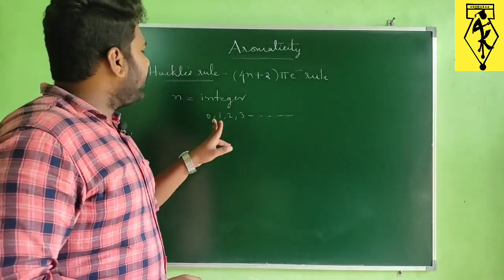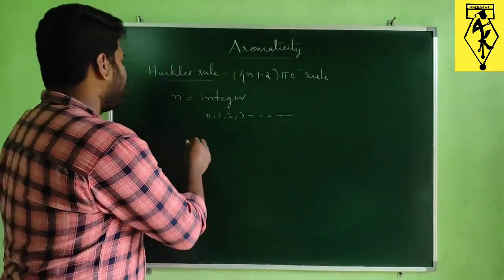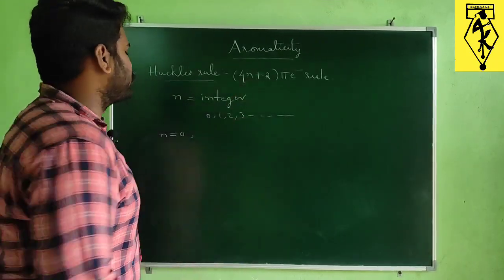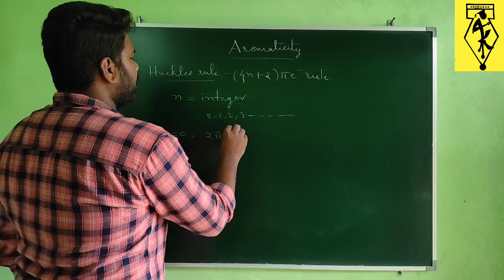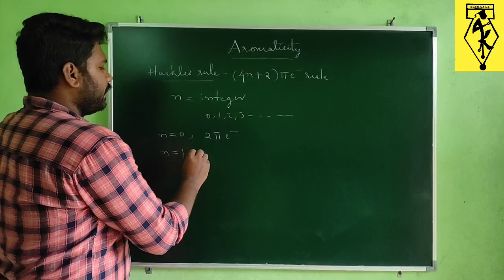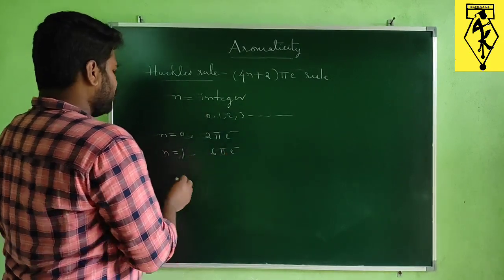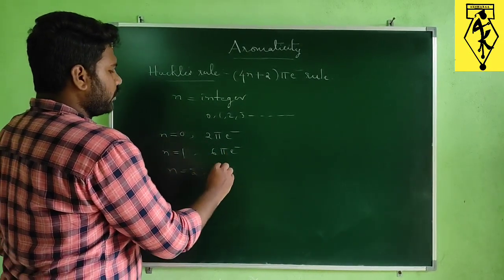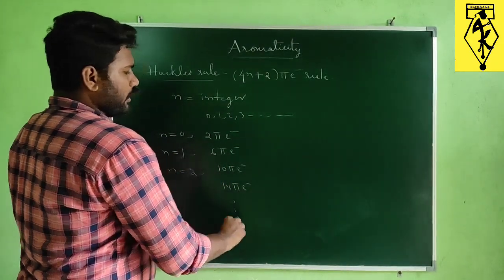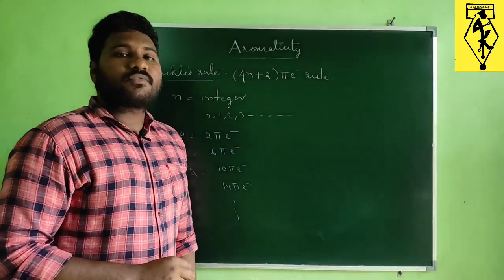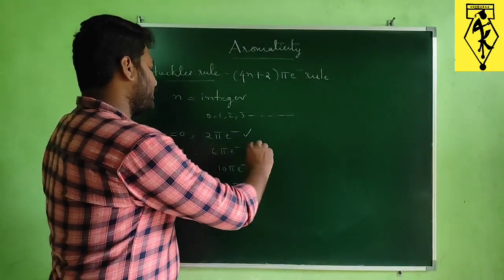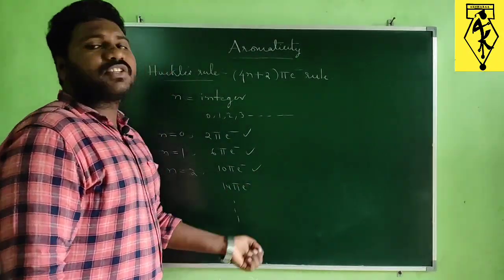Suppose if we substitute 0 in place of n, what does it become? 4 into 0 plus 2, so it becomes 2 pi electrons. If we substitute 1, we get 6 pi electrons, and if we substitute 2, we get 10 pi electrons, and 14 pi electrons and so on. So the aromatic compounds will be present with either 2 pi electrons, or 6 pi electrons, or 10 pi electrons, and so on.